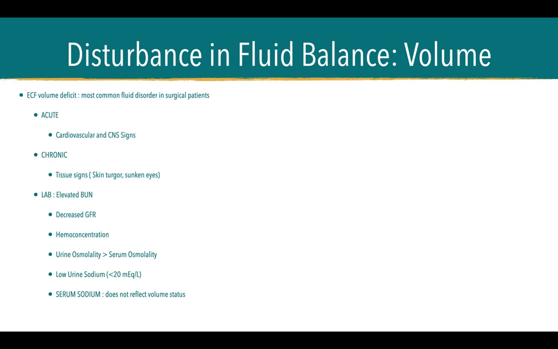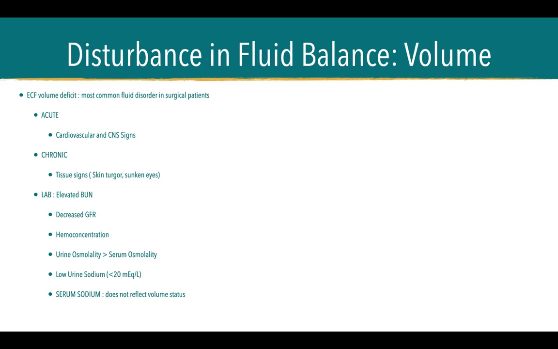Okay? For acute lowness, when you have severe hypovolemia, you would encounter the following. For acute cases of hypovolemia, such as massive blood loss in an accident or a stab wound patient, you would have cardiovascular and CNS signs.